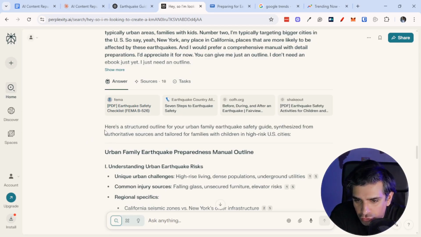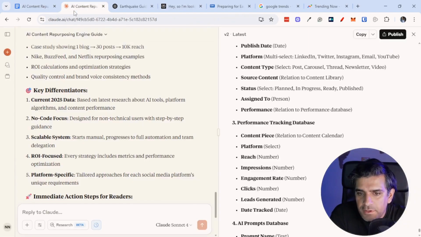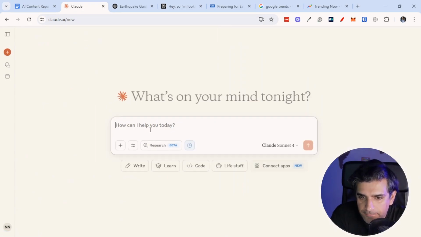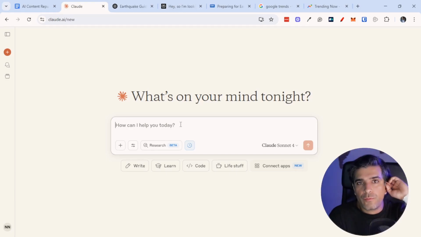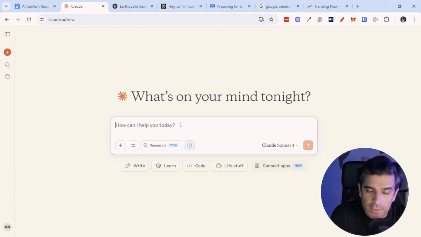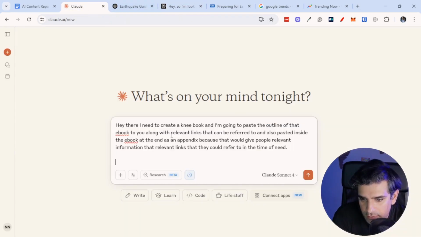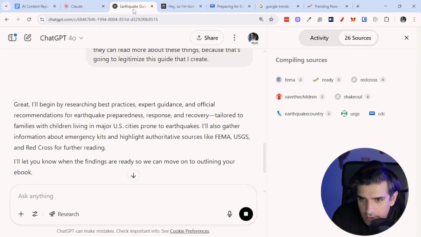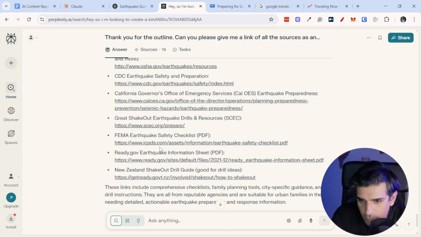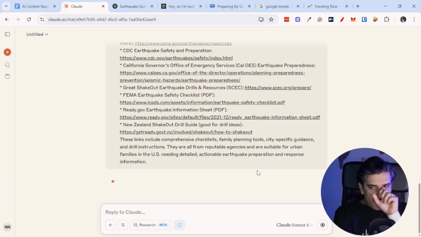Let's go back into Claude again, because I like that. Hey there, I need to create an ebook and I'm going to paste the outline of that ebook to you along with relevant links that can be referred to, and also paste them inside the ebook at the end as an appendix, because that would give people relevant links that they could refer to in the time of need. Just go copy and paste. Okay, that's done. And we'll go grab the links as well. Okay, we will now let Claude do its thing.